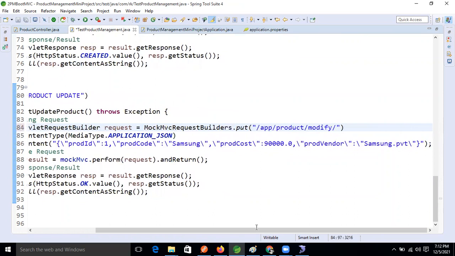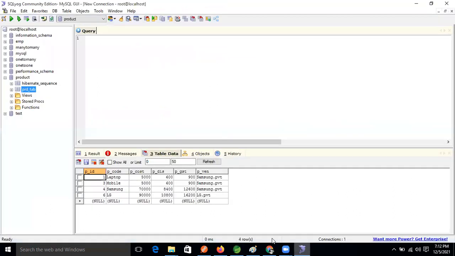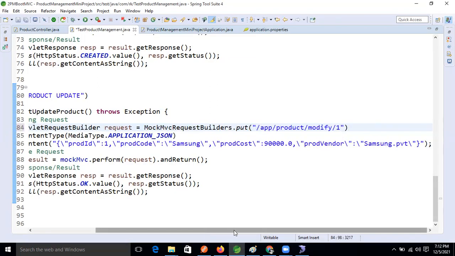And which one do we want to test? The first record, right? Based on that first ID only, we will check our API. So fine. Now everything is fine.